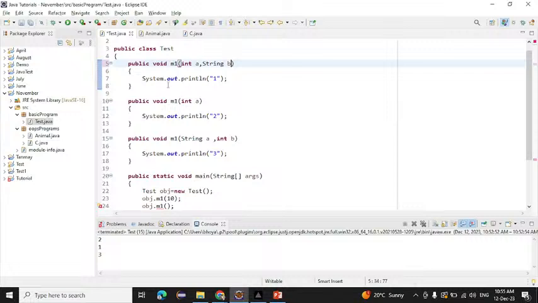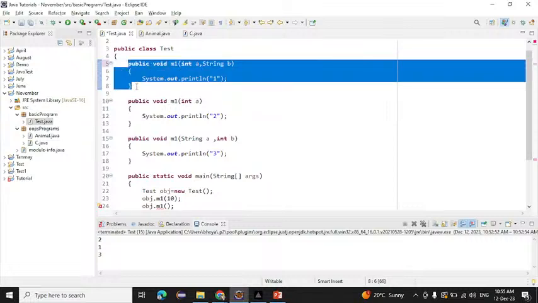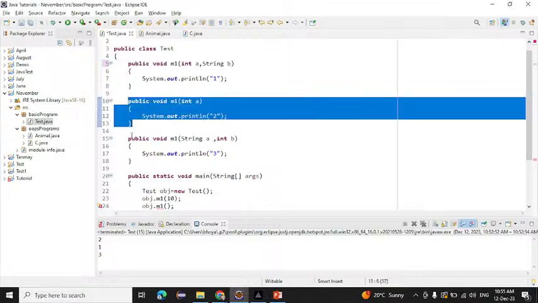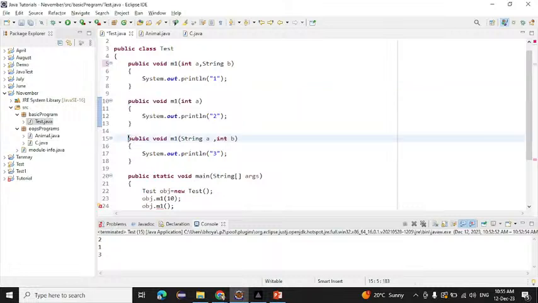So see, method overloading is just simple. We have to declare multiple methods, like before also we declared multiple methods. Here also we declare multiple methods like 1, 2, 3. You can declare 4, 5 also, no worries. After that you have to give the same name to all the methods. Here I am declaring three methods, so I am giving the same name to all three: m1, m1, and here also m1.